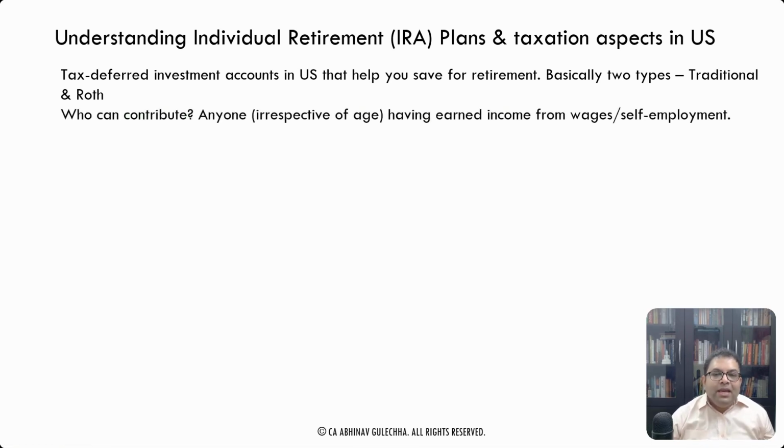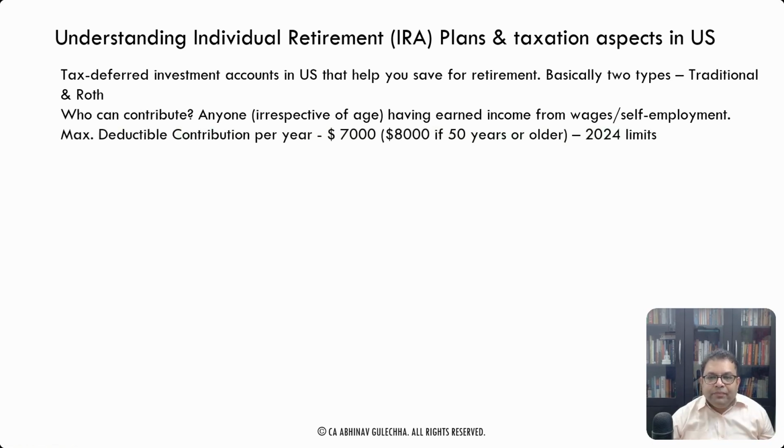Who can contribute? Anyone can contribute, right? Even a self-employed person can contribute, anyone who has earned income from wages or self-employment. With a 401k, only a person who is in a job with a particular employer can contribute. But for an IRA, anyone can contribute irrespective of age. There is no age limit for contribution. The only requirement is that you must have earned income from wages. If you don't have earned income, for example, if you have income only from dividends or interest, then you cannot contribute. And you can only contribute up to the earned income.